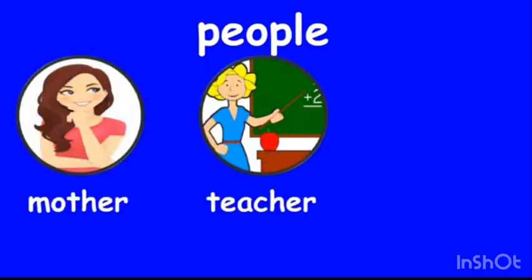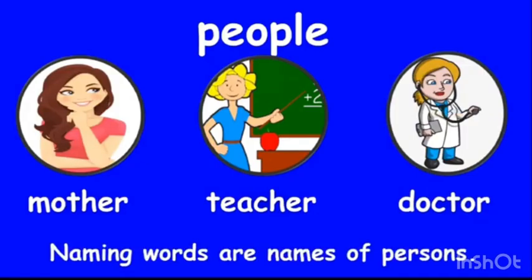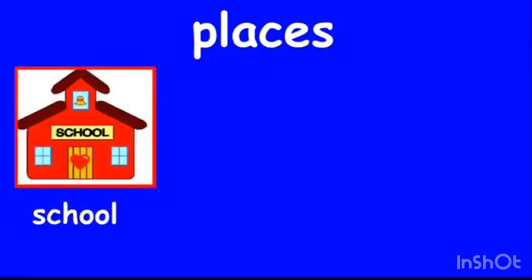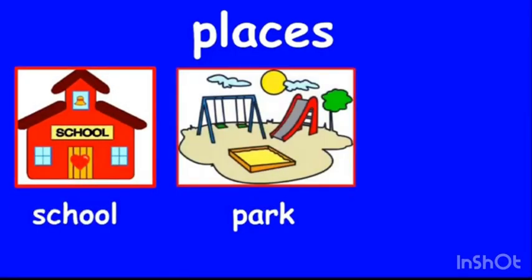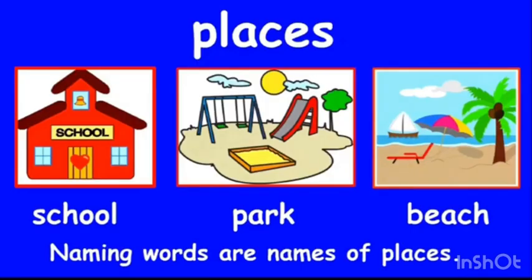People. We see many people around us, and we call them by different names like mother, teacher, doctor. So we can say that naming words are the names of persons. Places. We go to different places, for example, school, park, beach. These are all naming words. Naming words are the names of places.